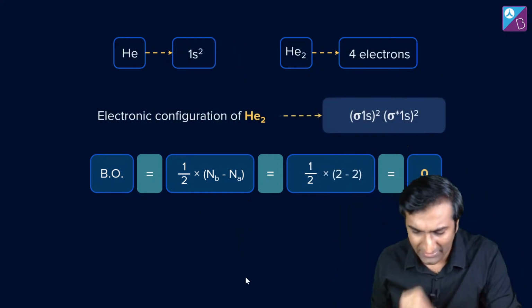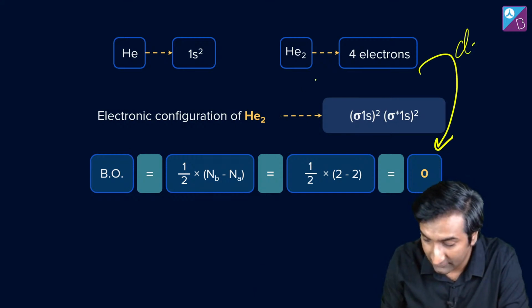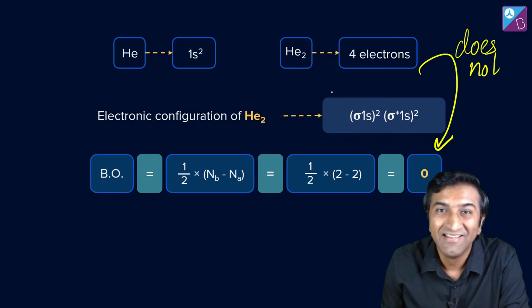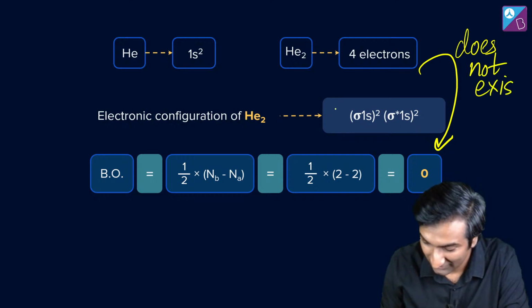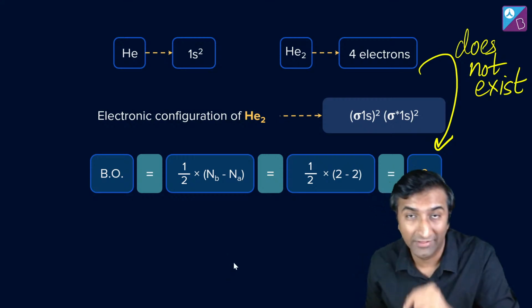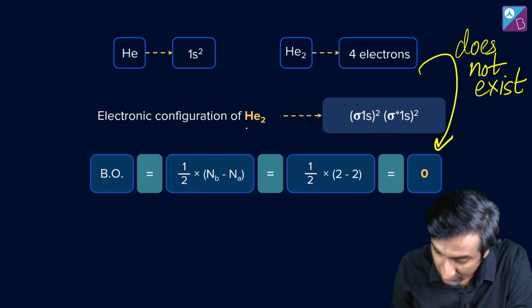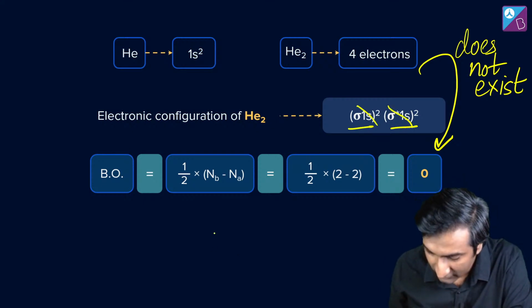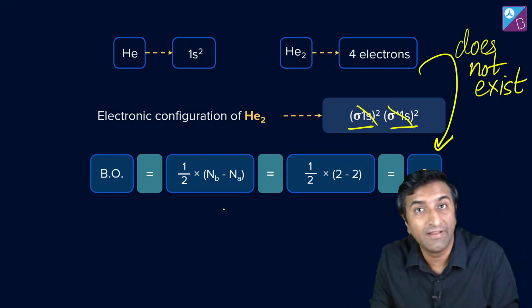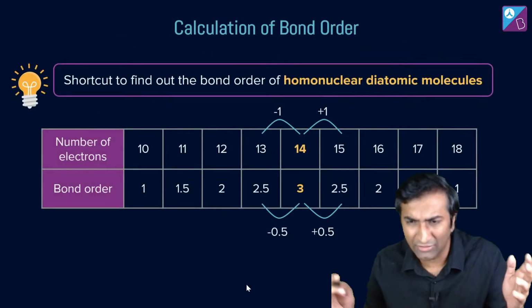All right. He2, well, you'll see कि इसका bond order निकलता है 0, which means it does not exist. ठीक है? What if you do He2 plus? Yes, that could exist. He2 minus? Yes, that could exist. But He2 doesn't exist because cancel out हो जाता है. इसमें देखने की जरूरत ही नहीं. 4 electrons है, 2 in sigma 1s, 2 in sigma star 1s. Doesn't exist.